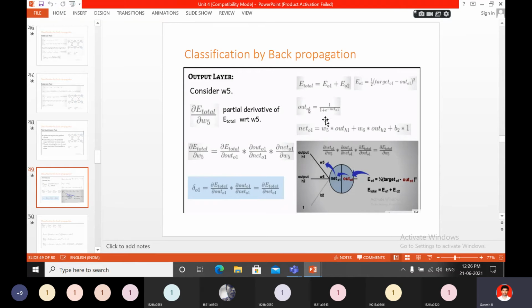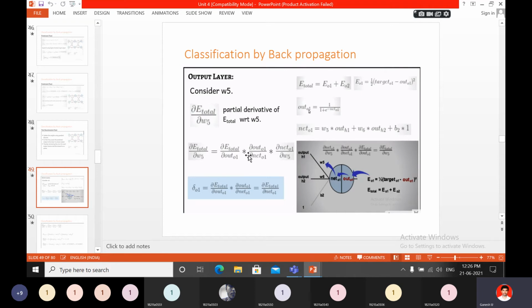These values you already found. Now you have to find the partial derivative of E total with respect to W5. When going backward, you find dou E total by dou W5 using this formula.